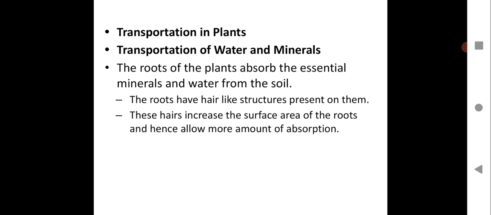As we have a transportation system, the blood capillaries, the blood vessels, the arteries and the veins, similarly, plants also have some system for transportation of water, nutrients and minerals required by different parts of the plants. Let us see transportation of water and minerals in plants. Take down all the points discussed over here.